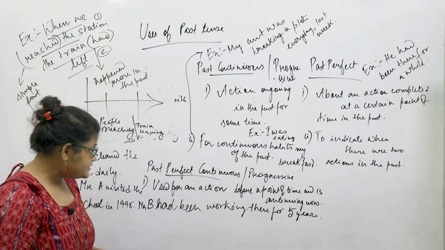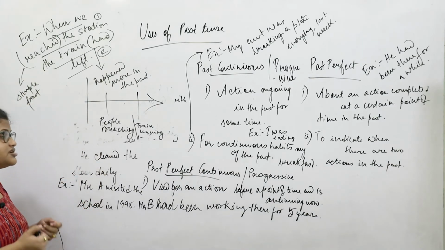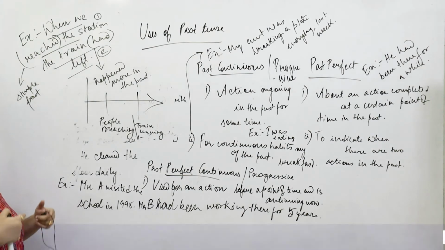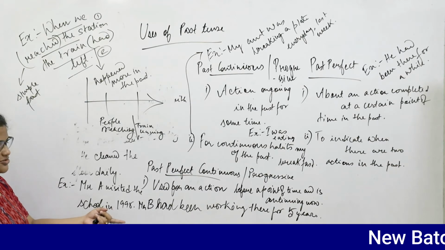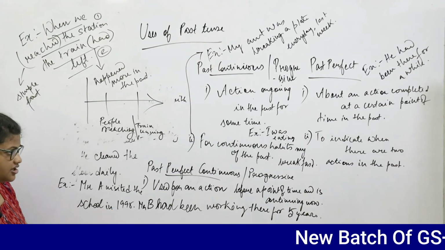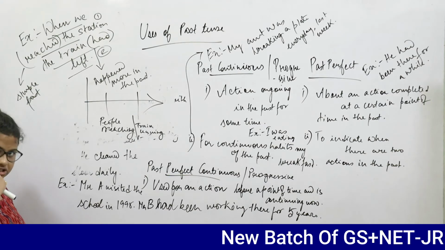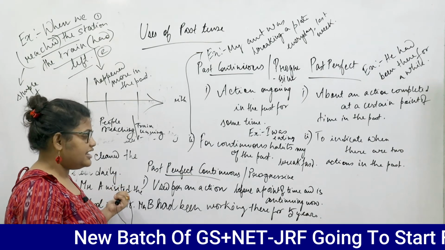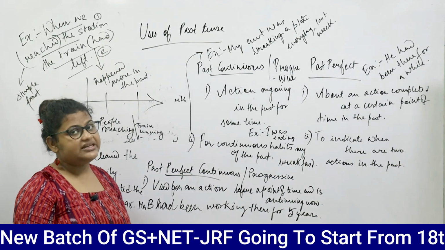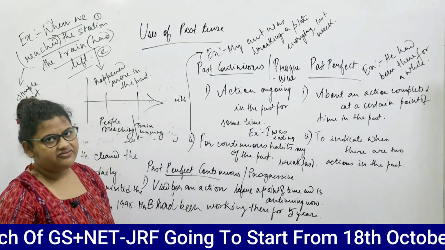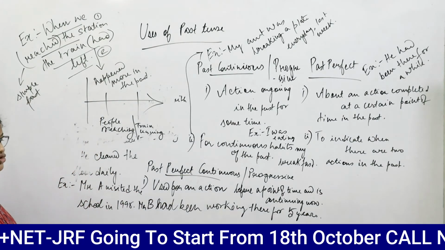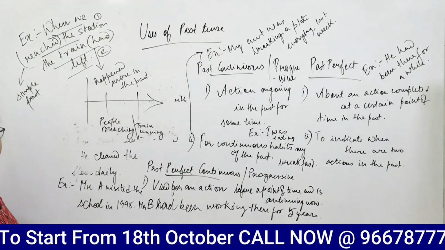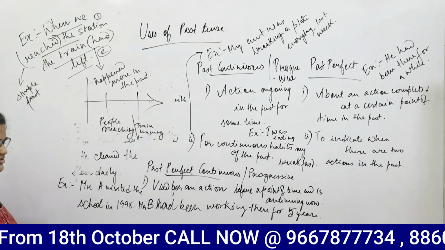So this sentence is indicative of the fact that at the time when Mr. A was visiting the school, Mr. B had already been working in that place for the last 5 years, which means he has been working there since 1990. So the action which was happening then is still continuing now, which means that it is not that he had left the school, but when a certain Mr. A arrived, Mr. B had already completed his tenure of a certain 5 years and he is still there and the action is still continuing, and hence it's a progressive tense. Had the action been completed, it would have been the past perfect tense.